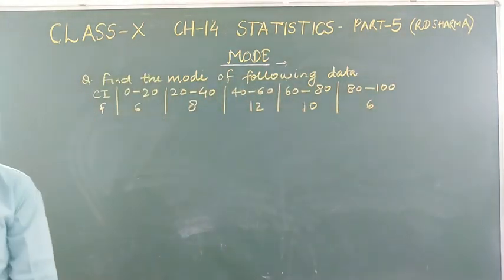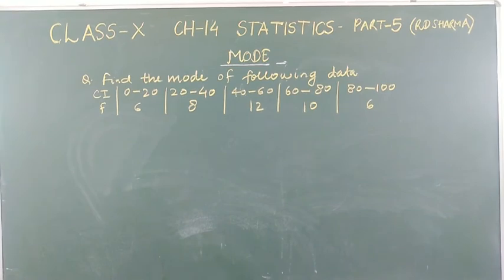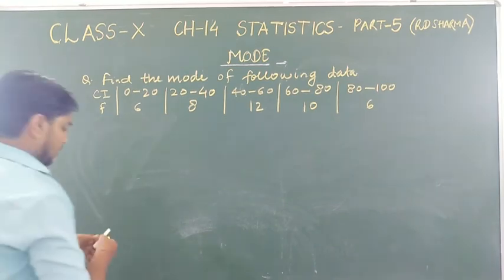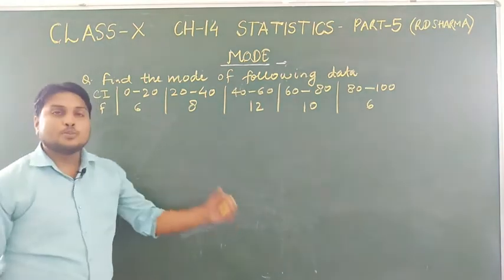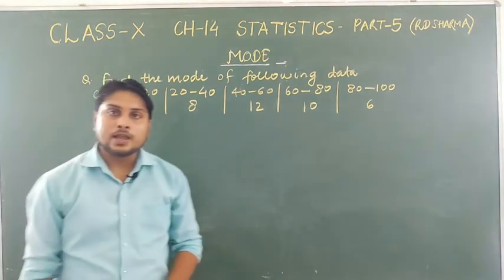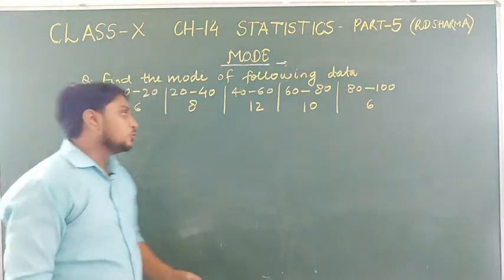Okay students, so this frequency distribution is given. Now we have to solve this question. We have to find the mode. How can we find the mode of this question?